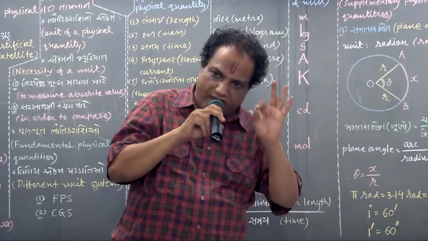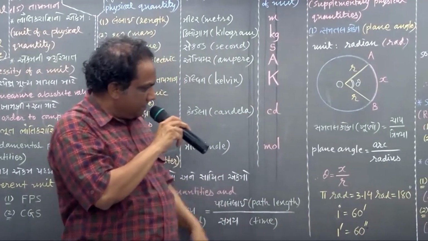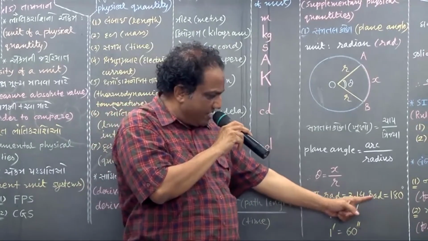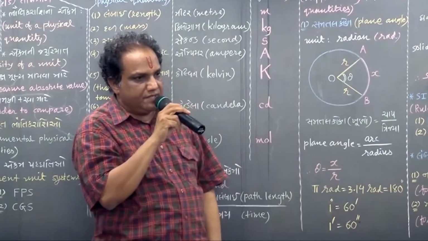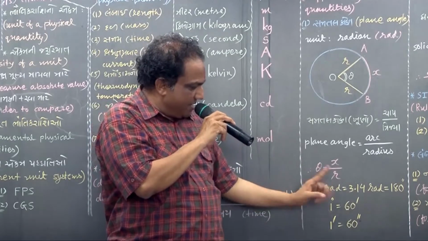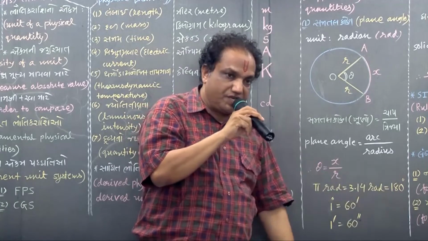You have to simply take x equal to r. Pi radian, that is 3.14 radian, is nothing but 180 degree. Multiply by 2 on both sides: 2 pi radian will be 360 degree.